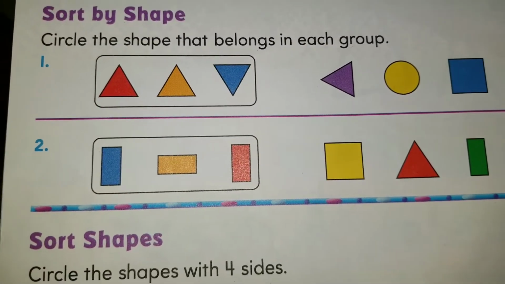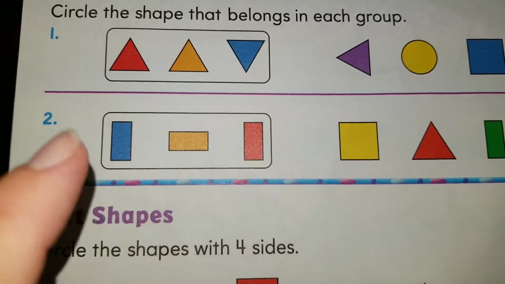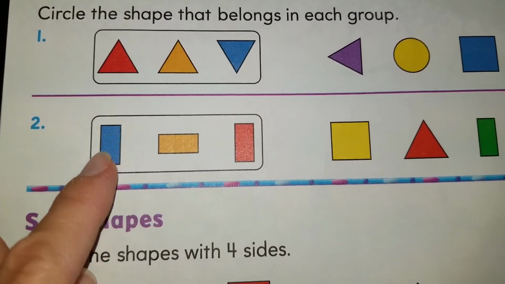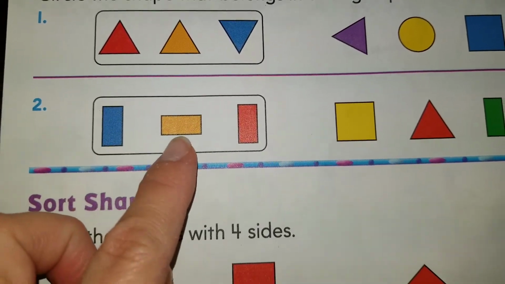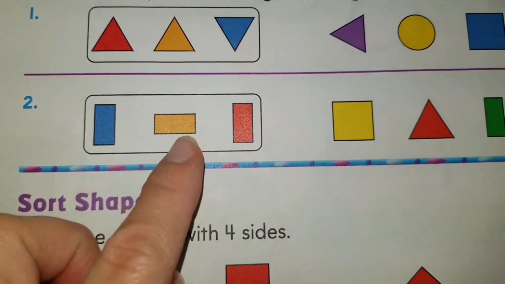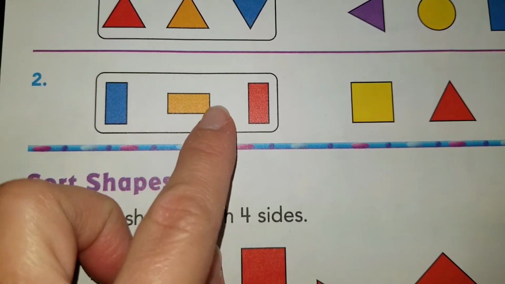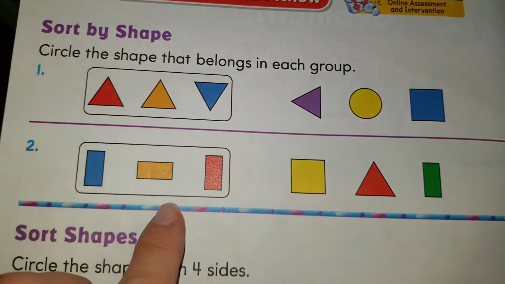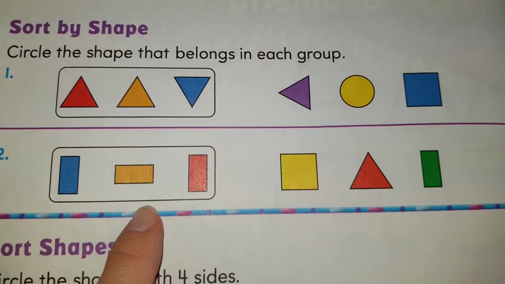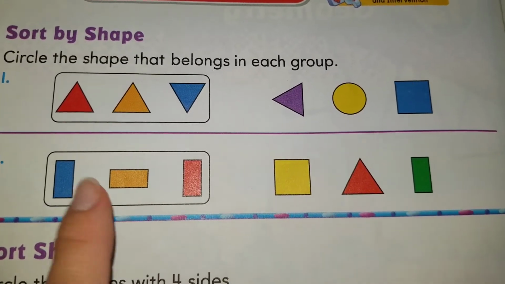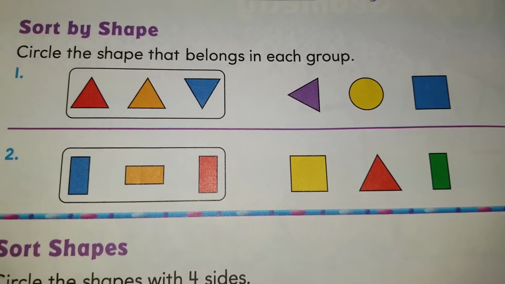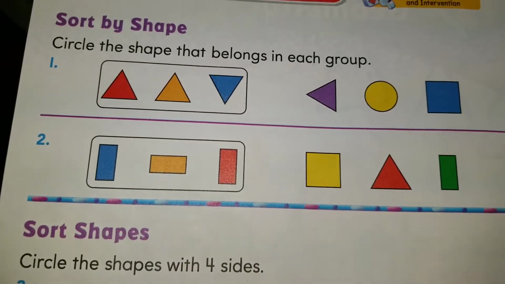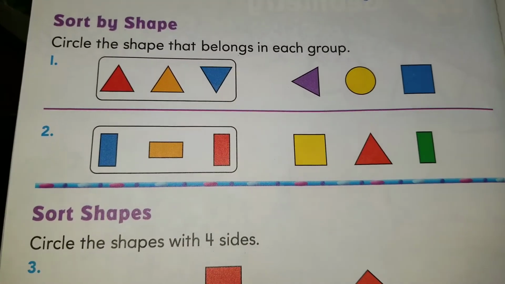The same thing is going to happen for the rectangles. Rectangles are shapes that have 4 sides, two long sides and 2 short sides. Out of these 4 sides, 2 of them are long and 2 of them are short. So which one belongs in the group of rectangles? We have to circle the shape that belongs with the rectangles. There's only one of them that belongs with the rectangles.